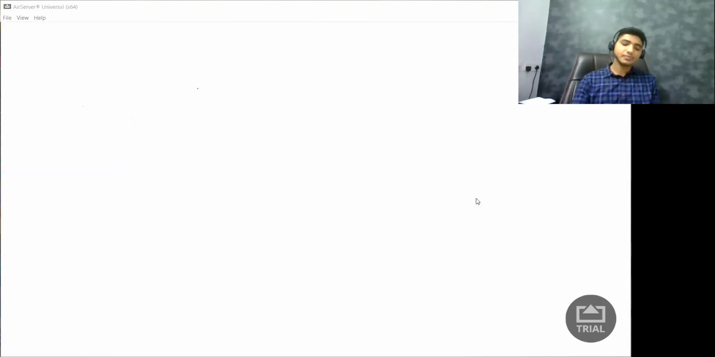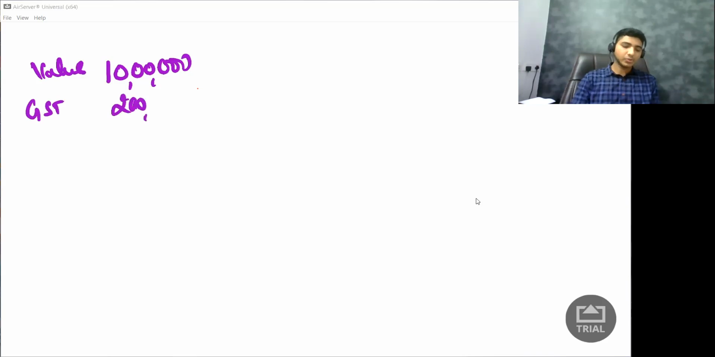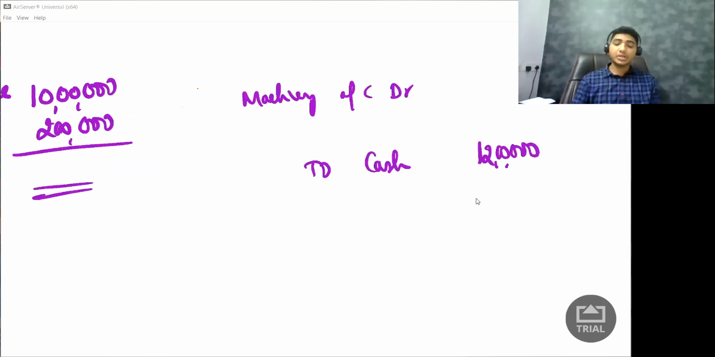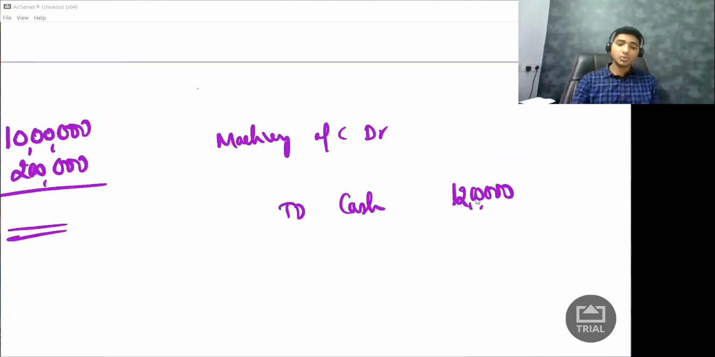Simple. Say I purchased machinery worth rupees 10 lakhs. So what is the value of the machinery? 10 lakhs. Let us say I paid GST of 2 lakh rupees. So how should I pass the journal entry? Now you should tell me: machinery account debited. Let us say I paid in cash. Cash, how much am I paying? I'm paying 12 lakh rupees. But how much should I debit? Should I debit the entire 12 lakh rupees? Answer is no. I should debit only 10 lakh rupees.